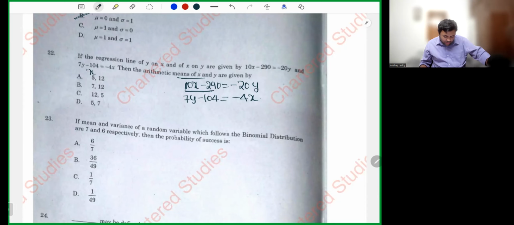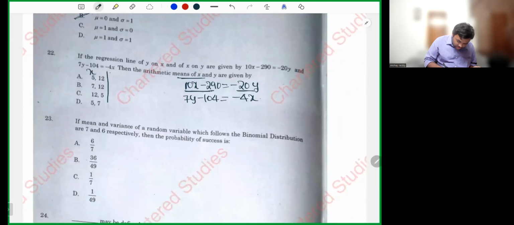Okay. Now, 10 into 550 minus 290. If I substitute x, I should get minus 20y. Let's see whether I'll get it or not. Trying 10 into 7 minus 290, and 10 into 12, 120 minus 290, minus 170. Then 10 into 5, 50 minus 290, I'll get minus 240.